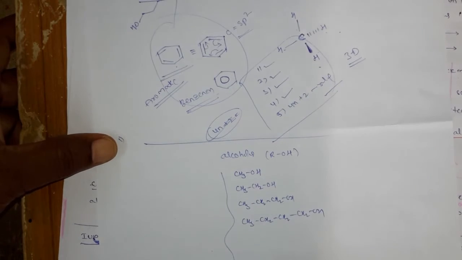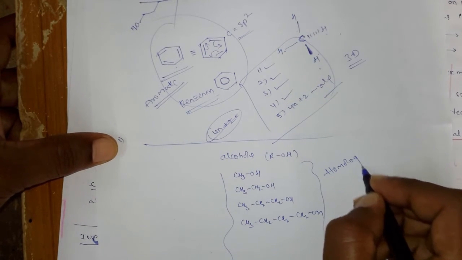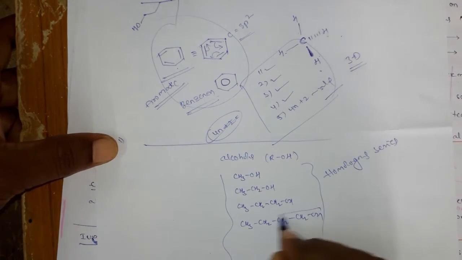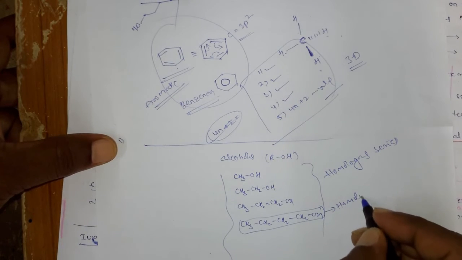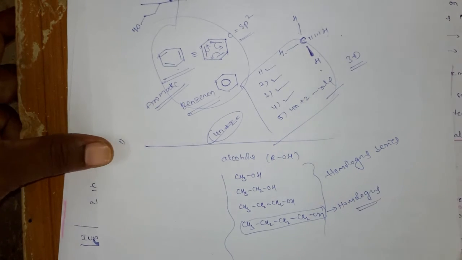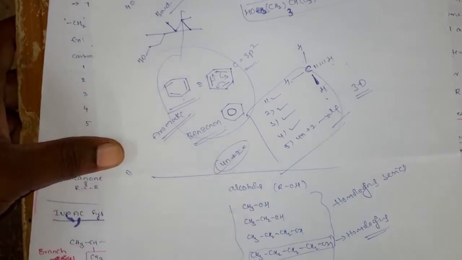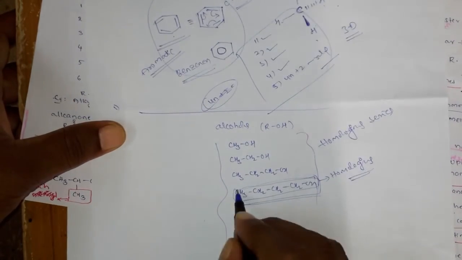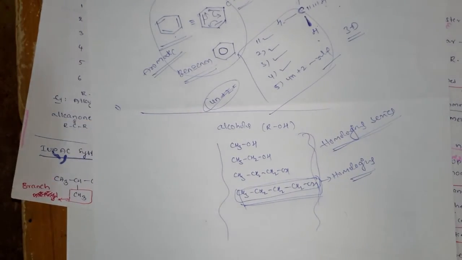These are all a homologous series, but each member you call a homologous, and the overall series you call a homologous series.